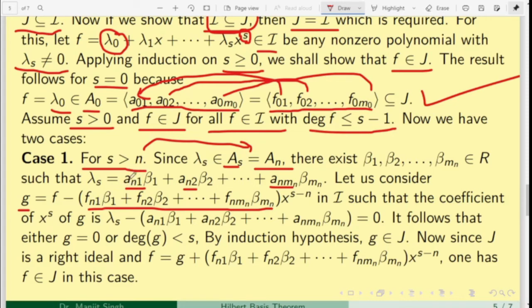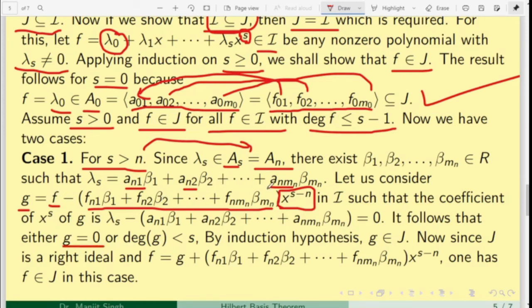This is an element of A_N, and therefore this is a polynomial of degree N. So this sum is a polynomial of degree N, and to make it of degree S we can multiply this term by x raised to the power S minus N. Then this is of degree S, and this is also of degree S. Now they may be equal; if they are equal, G must be 0.